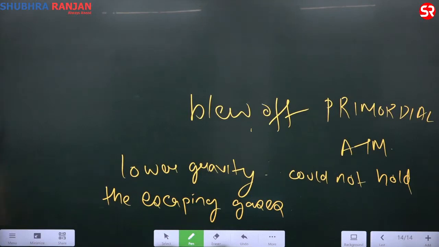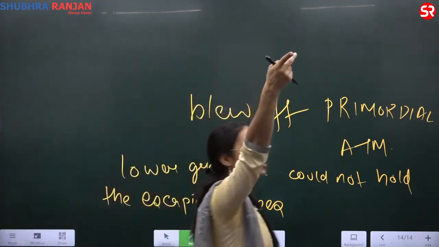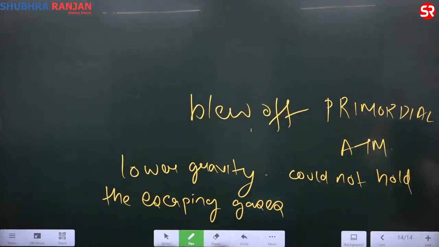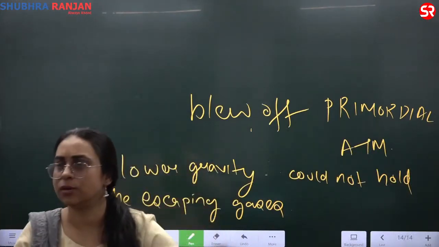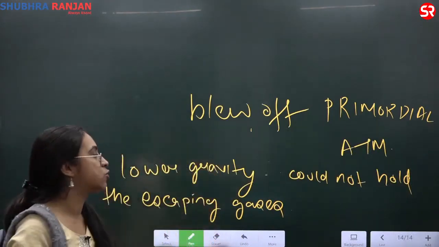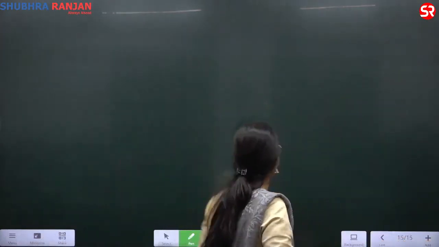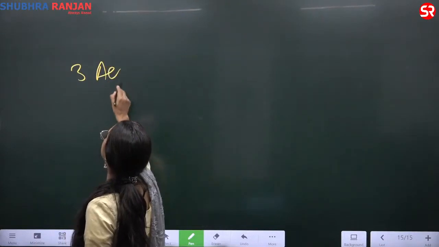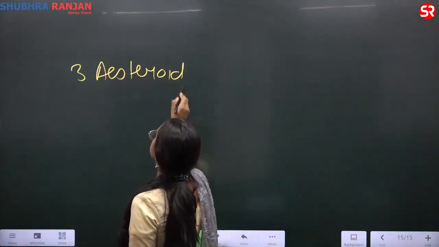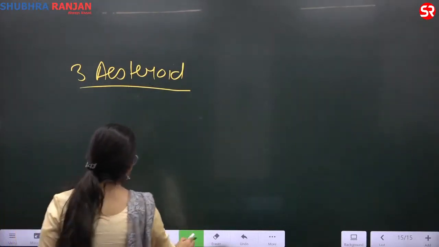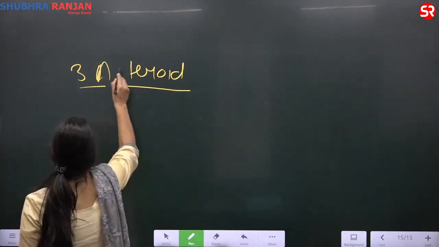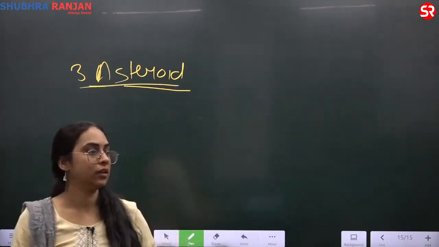Okay? Please write. This was the second term. First was constellation. Then we did the solar system and the planets. Then we understood about the Jovian planet and the terrestrial planet. We understood the difference between them and why there is a difference. Write the next term. The third term is asteroid. A-S, asteroid. What is an asteroid?